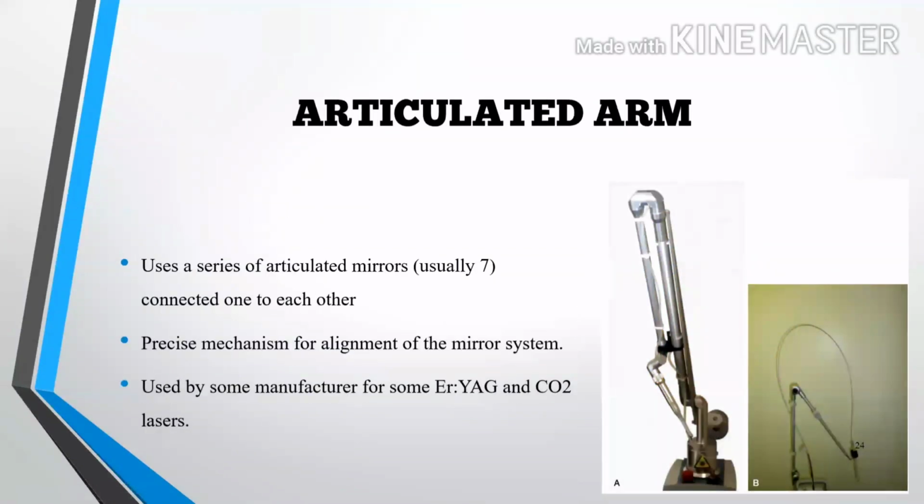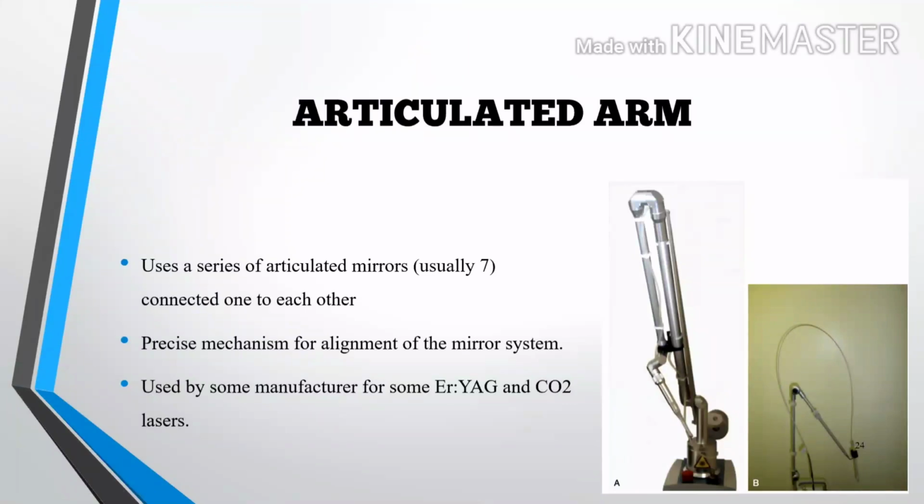Now articulated arm. In this, mirrors are used, usually 7 mirrors. There is a precise mechanism for alignment of the mirror system, so we can transfer the laser beam through these mirrors.